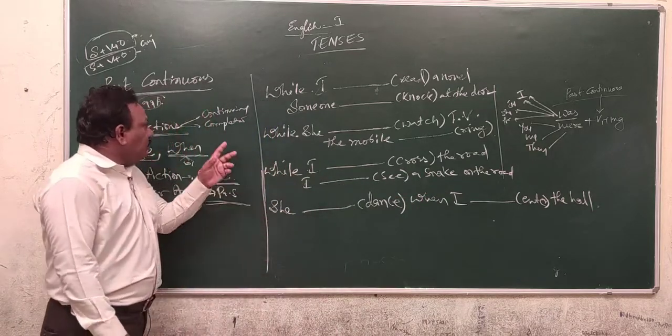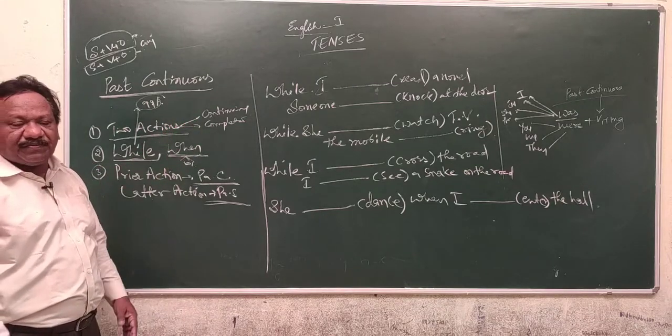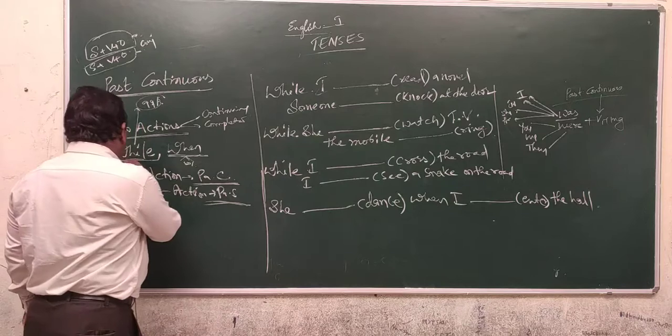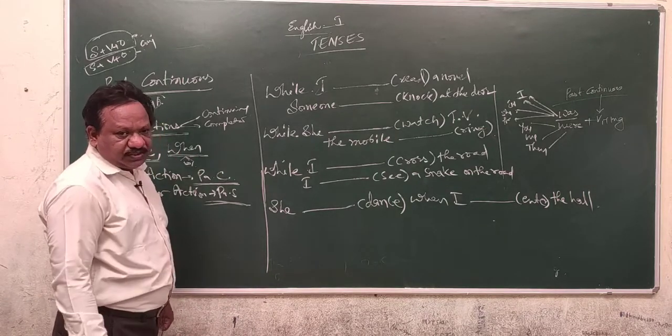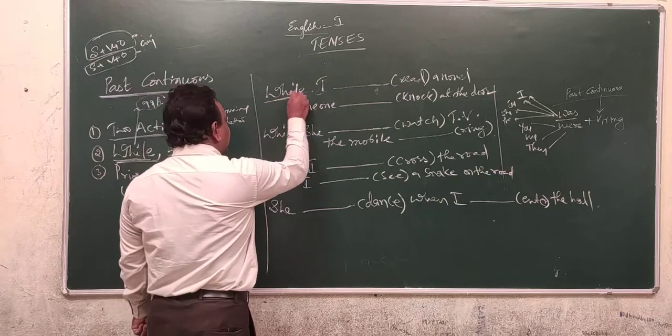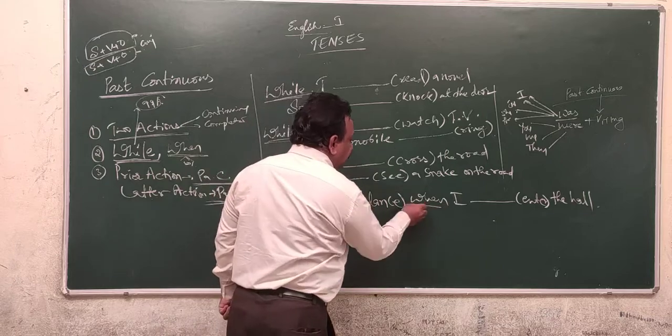In that way, you are going to find what is a continuing process, and another one is a completed action. And here, generally, while conjunction, sometimes when conjunction is used. Here, while conjunction, here while conjunction, here when conjunction is used.